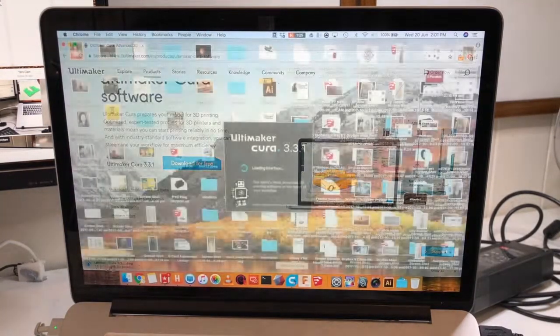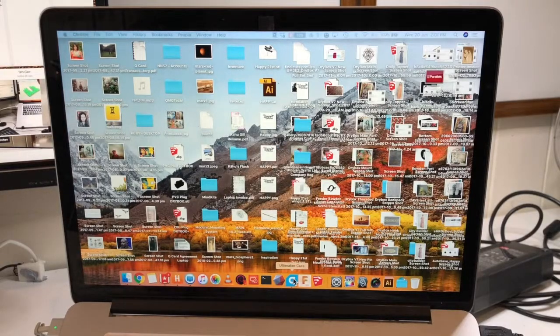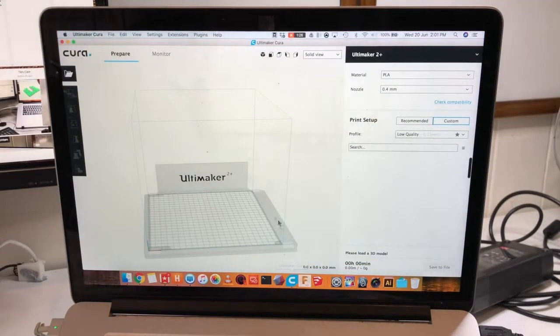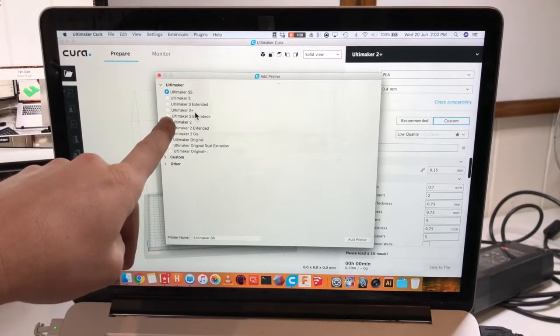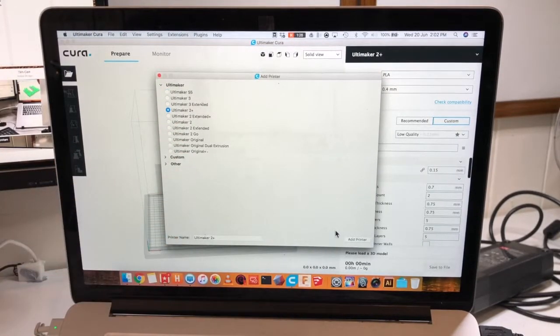Once your download is complete, install and open the program. This is Ultimaker Cura, used to prepare your files for 3D printing. First, you must select which printer you are using. In this case, it's the Ultimaker 2 Plus. Click Add Printer.